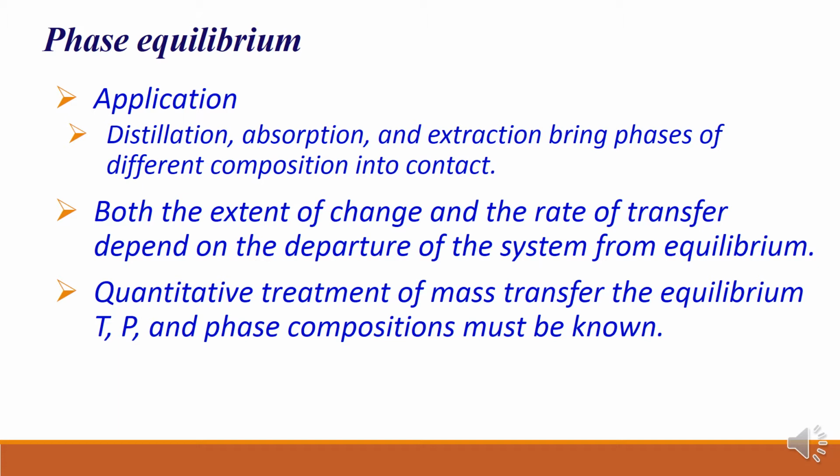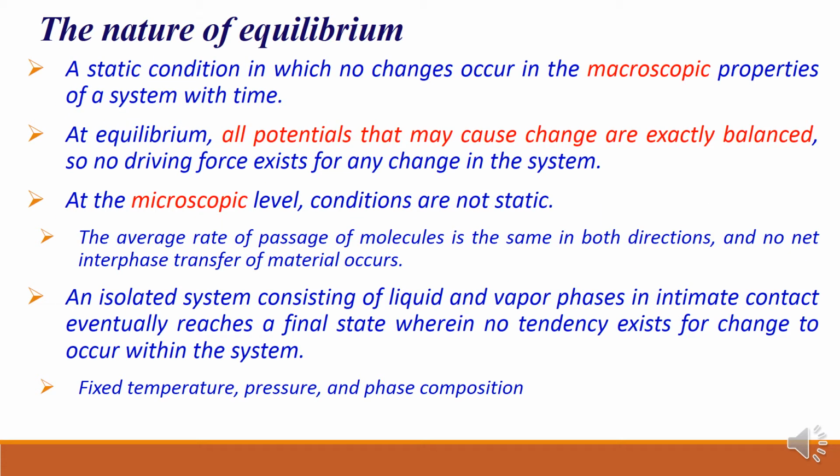So for quantitative treatment of mass transfer, the equilibrium temperature and pressure, and phase composition are required. That should be known if you want to study or discuss the quantitative treatment of mass transfer. Then the nature of equilibrium, if you see, right? Here it is a static condition in which no change occurs in the macroscopic properties of the system with time. That is only a static condition at the macroscopic level, right?